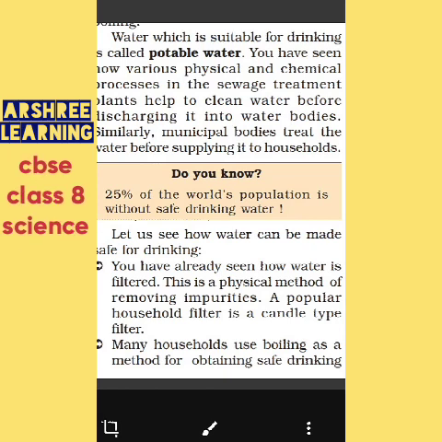This is a physical method. Filtration of water is a physical method of removing impurities. A popular household filter is a candle type filter. A candle type filter, maybe you have not seen. A candle type filter is where water is stored. It is a special container where there are two parts.